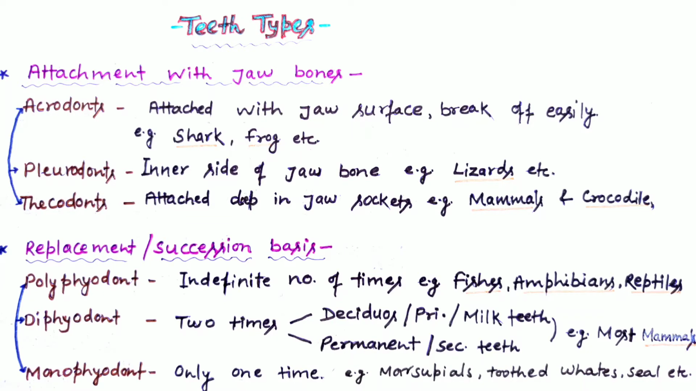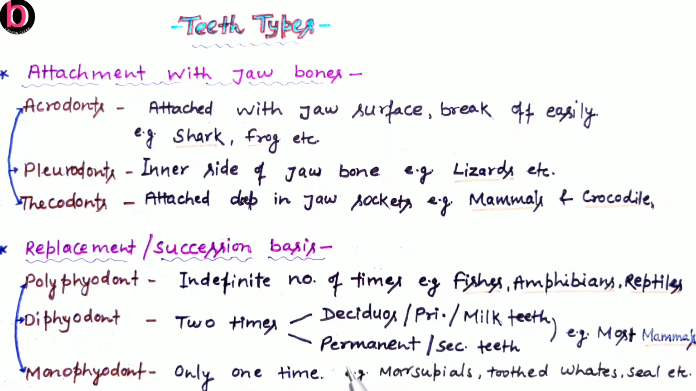The second categorization of teeth is on the basis of their replacement or succession, that is, how many times teeth originate. So first polyphyodont, then diphyodont and third monophyodont. Poly means many, here teeth originate multiple times. For example, this kind of teeth is found in fishes, amphibians and reptiles. Second, diphyodont. Here di is for two, so teeth originate twice in the life cycle of that individual.